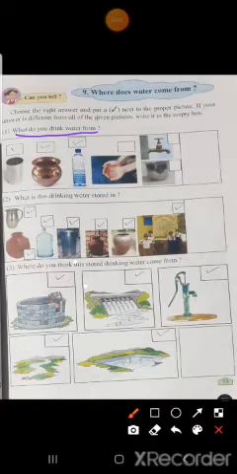What do you drink water from? You see here, 6 options are given. Out of these, you have to tick what you drink water from. This is a glass. Yes, all of us drink water with the help of a glass. Next one is a pot. Some of you must be drinking with the help of a pot. Some of us use bottles for drinking water.